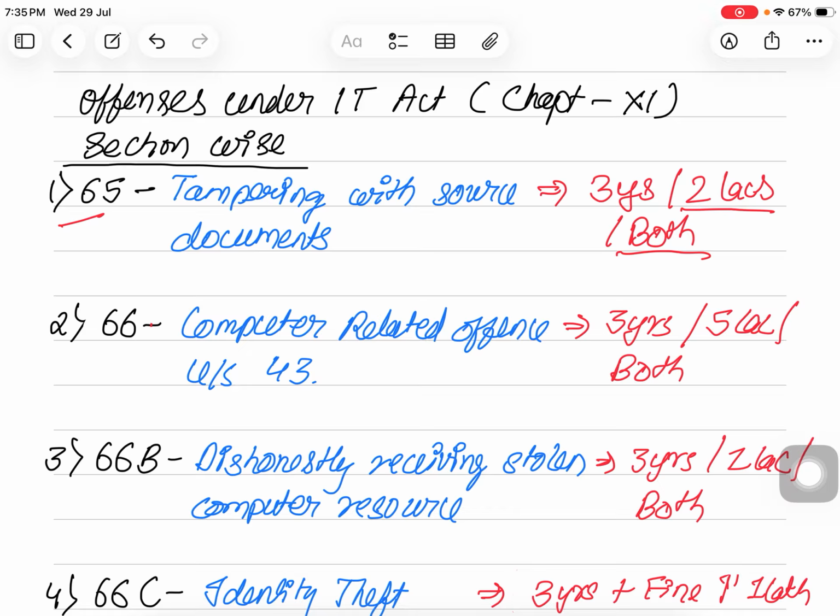Second is the computer related offences under section 43. This lists many things which provide for the penalty for damaging a computer system. So here it is punished with imprisonment of 3 years and fine of 5 lakh or both.